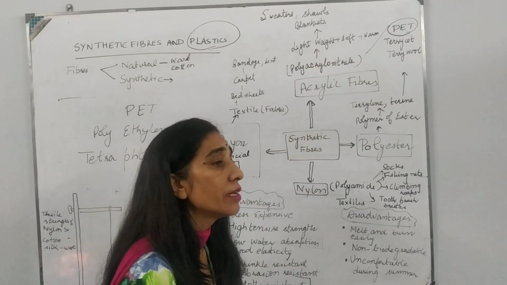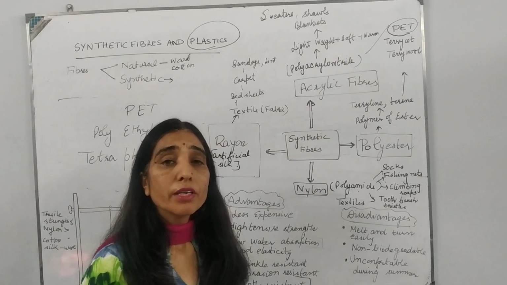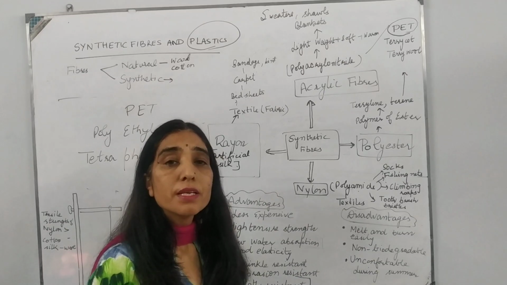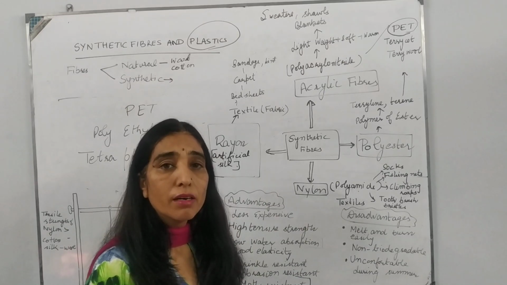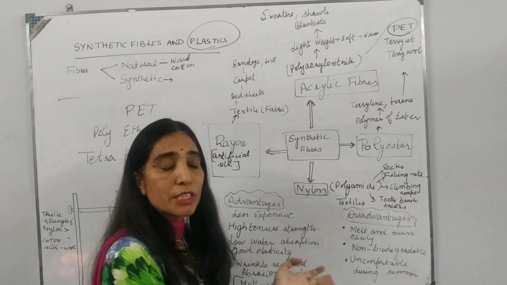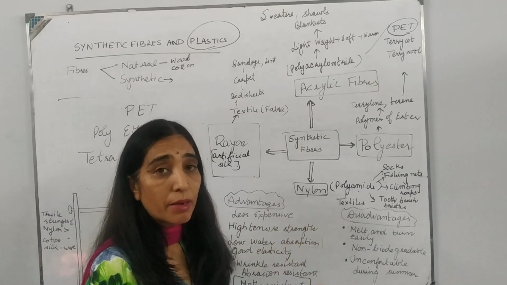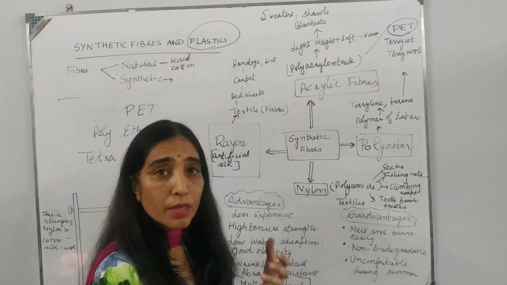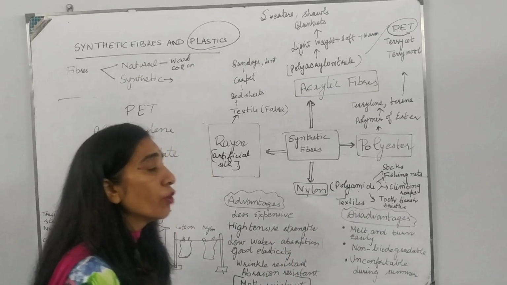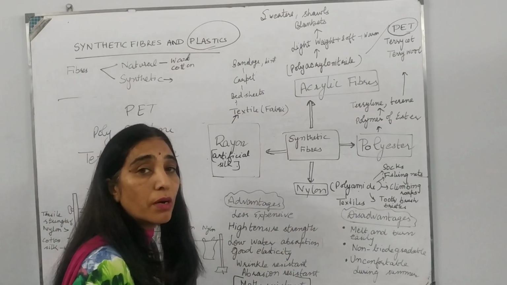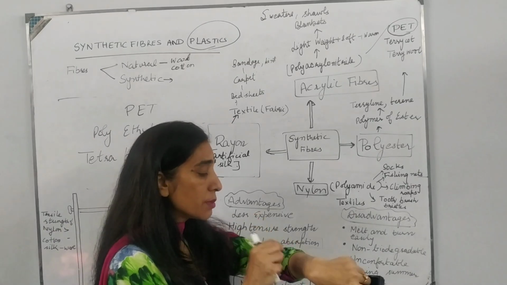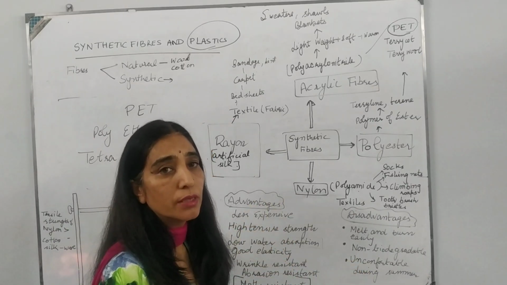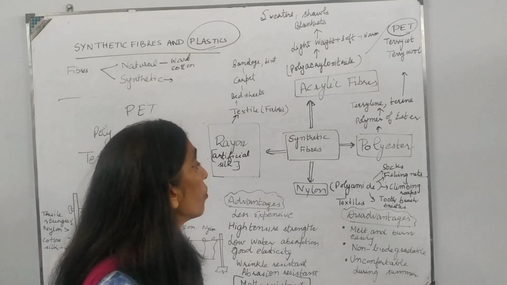You must have seen your mother storing your pure wool sweaters with great care. She adds neem leaves, she adds some insect repellents, say naphthalene, because pure wool sweaters are attacked by moths, and then moths create small holes here and there in the sweater, and the sweater then cannot be worn.